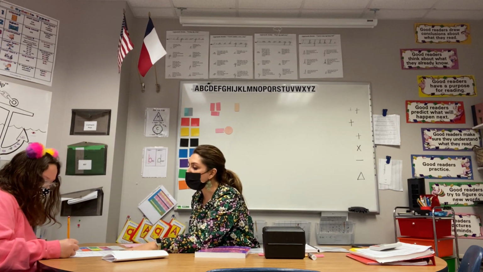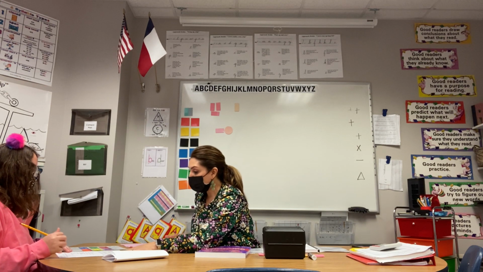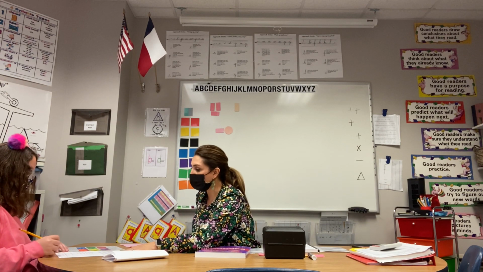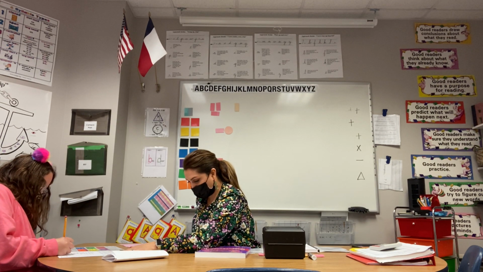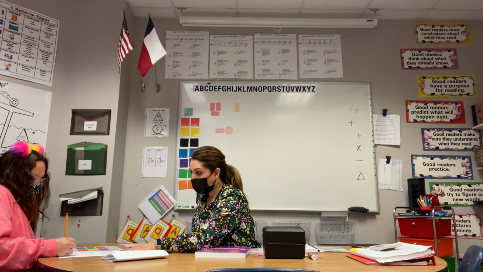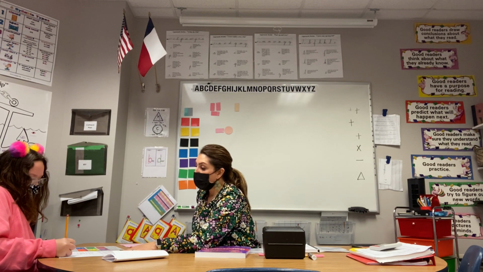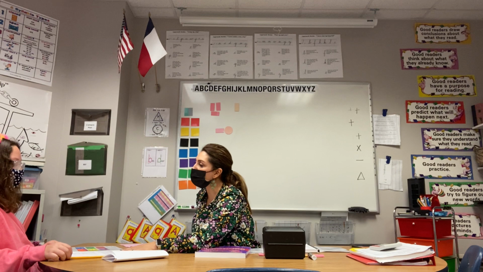So was this a good title for our selection? I think so. And why do you think this is a good title for it?